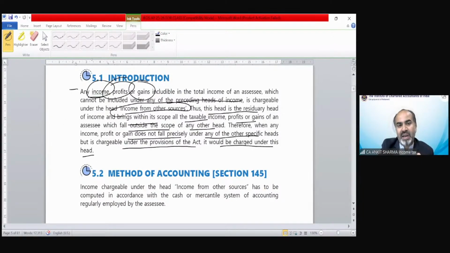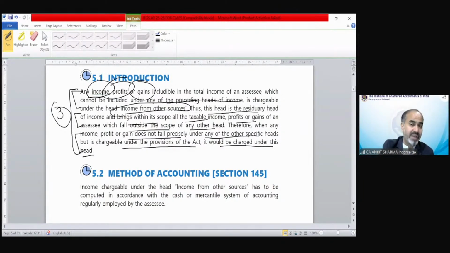You can see in this paragraph the same thing has been explained thrice: if there is any income to be taxed and it is not going to be taxed under any other head specifically, then it is going to be taxed under income from other sources.